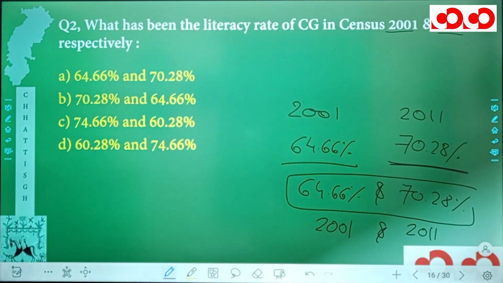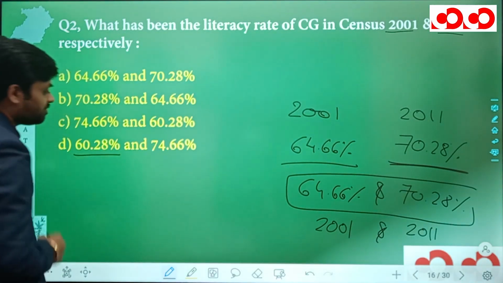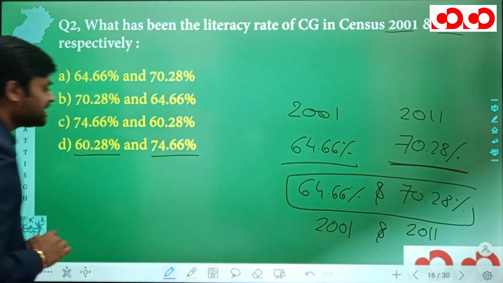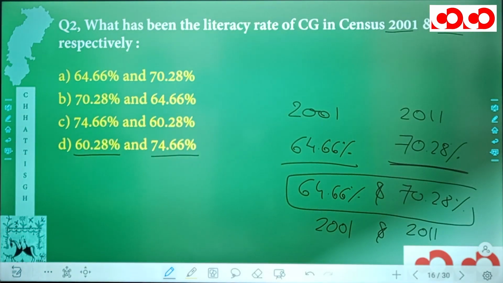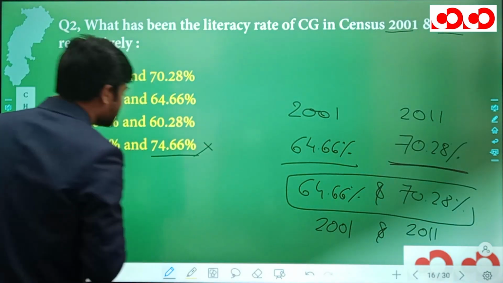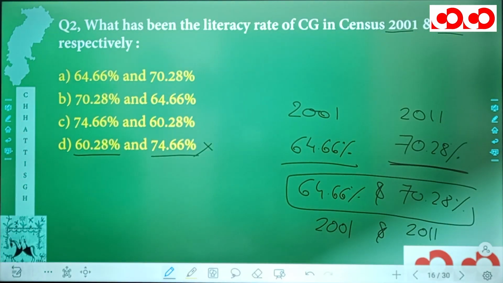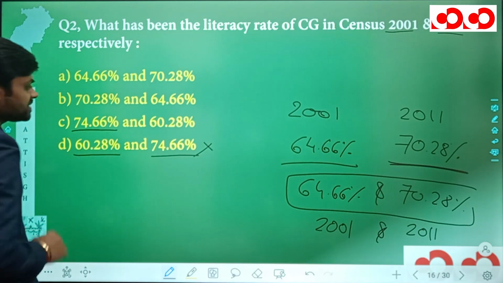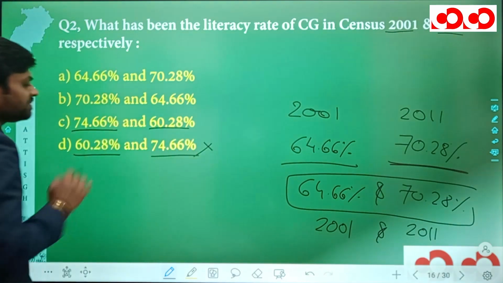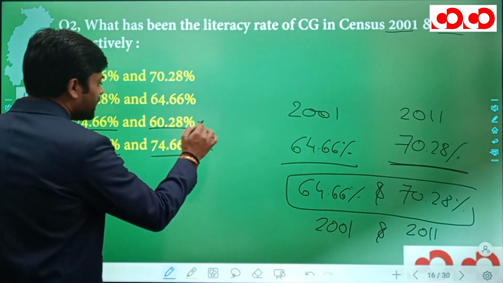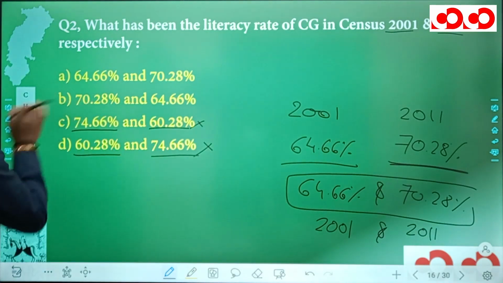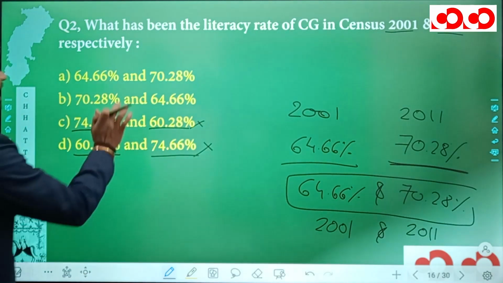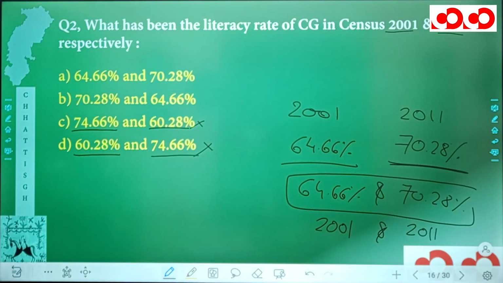Now let us look at the options. In the option D, we have 60.28% and 74.66%. Is it correct? No, it is not correct. In the option C, we have 74.66% and 60.28%. Is it correct? No, it is not. In the option B, we have 70.28% and 64.66%.